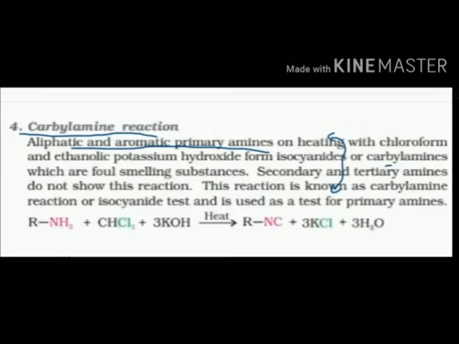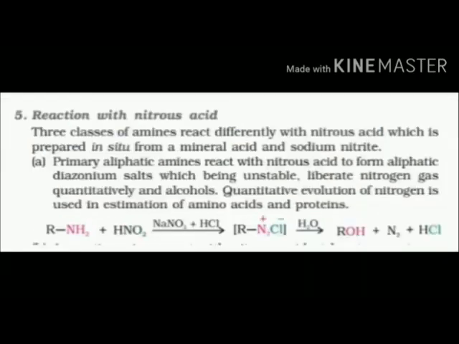Now the carbylamine reaction. This occurs only with aliphatic and aromatic primary amines. Secondary or tertiary amines, aliphatic or aromatic, do not give it. Only primary aliphatic and aromatic amines react in the presence of chloroform and ethanolic KOH, potassium hydroxide, and form isocyanide, and KCl is eliminated out, and water is given. This helps to know whether the following substance contains a primary aliphatic or aromatic amine, and isocyanide or carbylamine, a foul-smelling substance, forms. This reaction is also done in functional group analysis in the laboratory. The carbylamine reaction is carried out in the presence of heat.